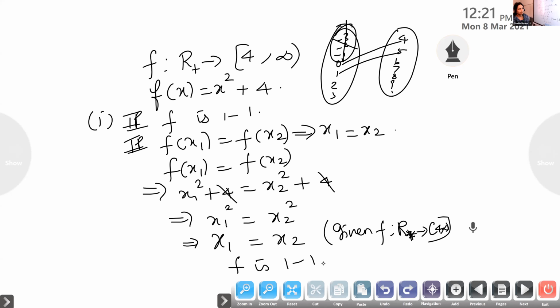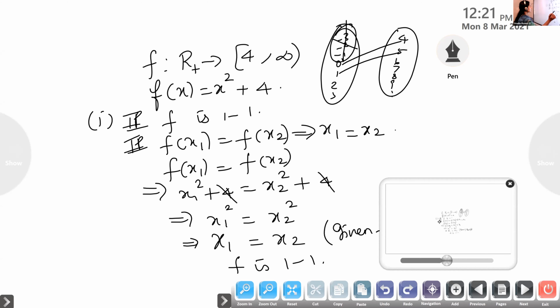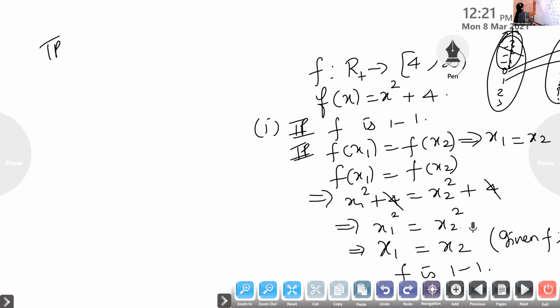Any doubts? No. Now we have to prove it is onto. That means we want to find the pre-image. Is the first part over, Atul? Yes, ma'am. Okay, now for the second part, to prove f is onto. For proving onto, what will we do? We will take an element in the codomain.